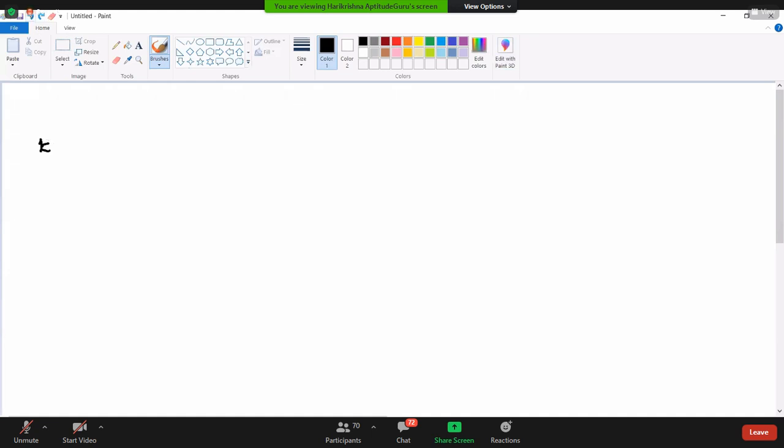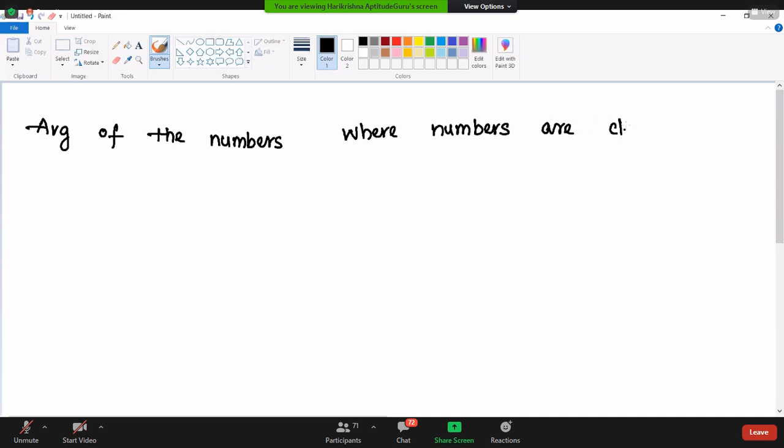I'm trying to give an idea of how we can find the average of numbers where the numbers are close to some integer. We'll take one example so that you will get clarity.